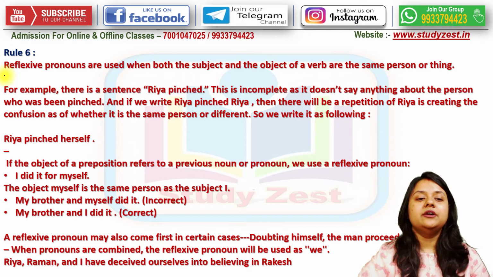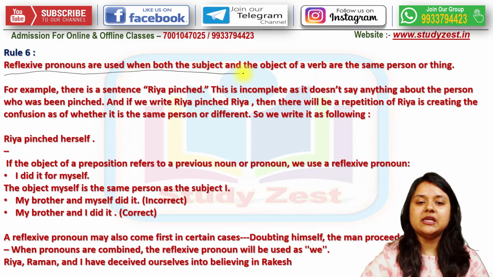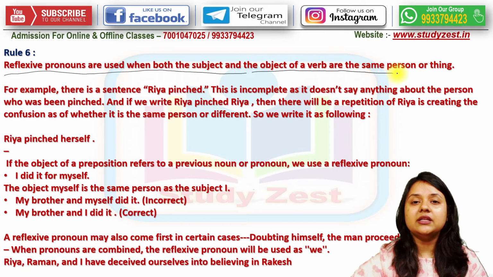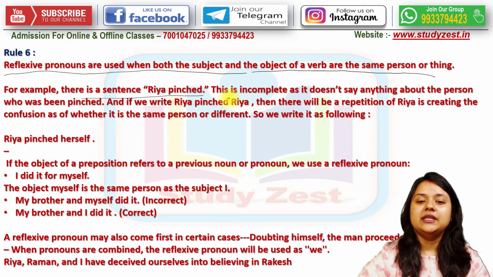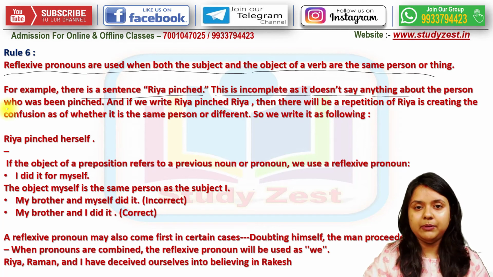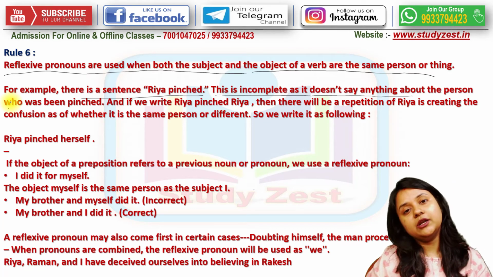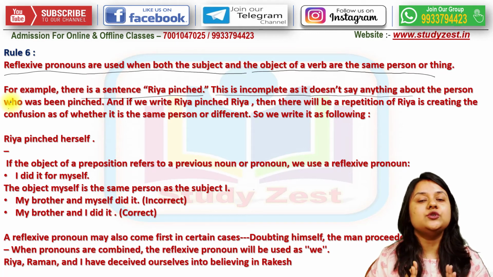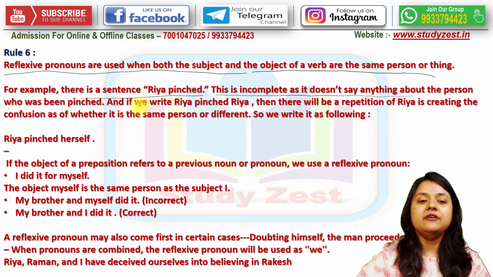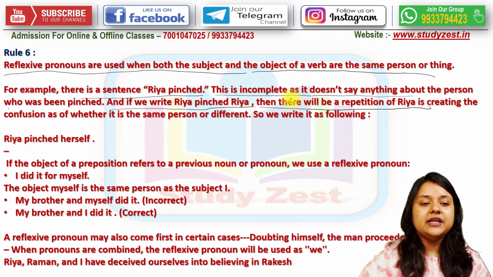Rule number 6. Reflexive pronouns are used when both the subject and the object of a verb are the same person or thing. For example, there is a sentence, Ria pinched. This is incomplete as it does not say anything about the person who has been pinched. Kake pinch koreche. Pinch kothata mane hocche chimti kata. So if I say Ria pinched, the sentence is incomplete as we do not know who got pinched. And if we say Ria pinched Ria, then there will be a repetition of the word Ria, creating confusion as to whether it is the same person or different.